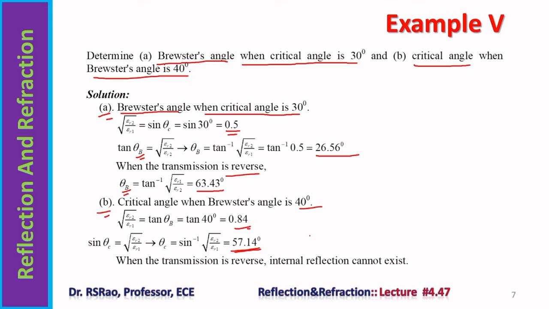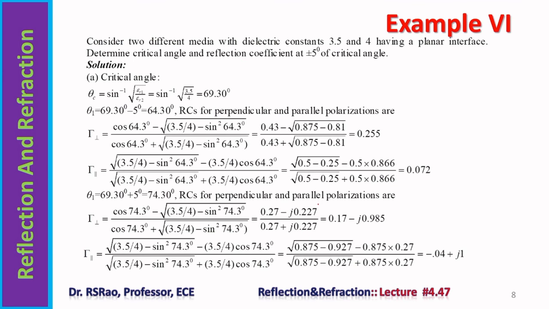Moving further, one observation one can make: Brewster angle is possible whether the wave is traveling from medium 1 to medium 2 or medium 2 to medium 1. But internal reflection or total reflection is possible only when the wave is traveling from a denser medium to a rarer medium. In the opposite direction, it is not possible.